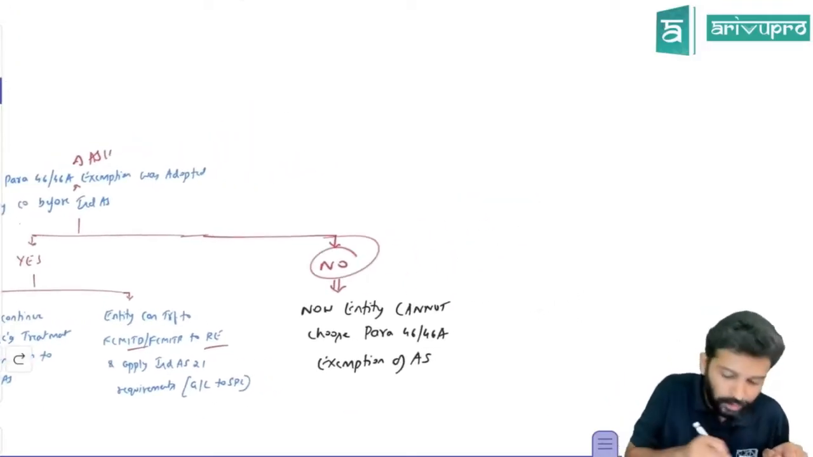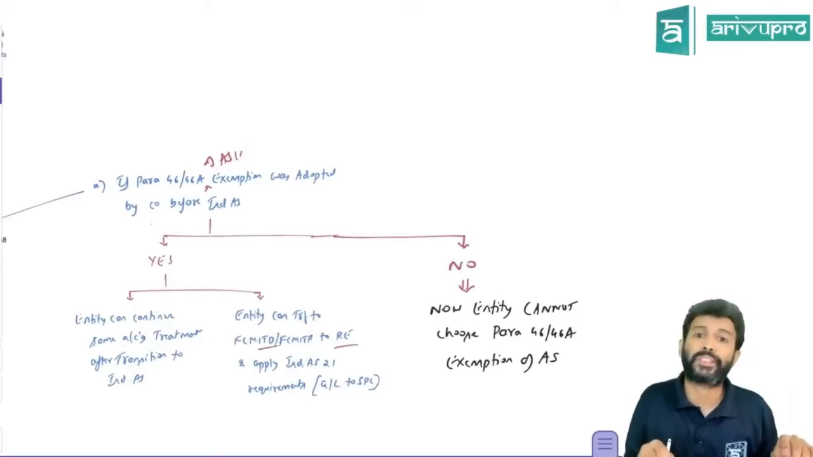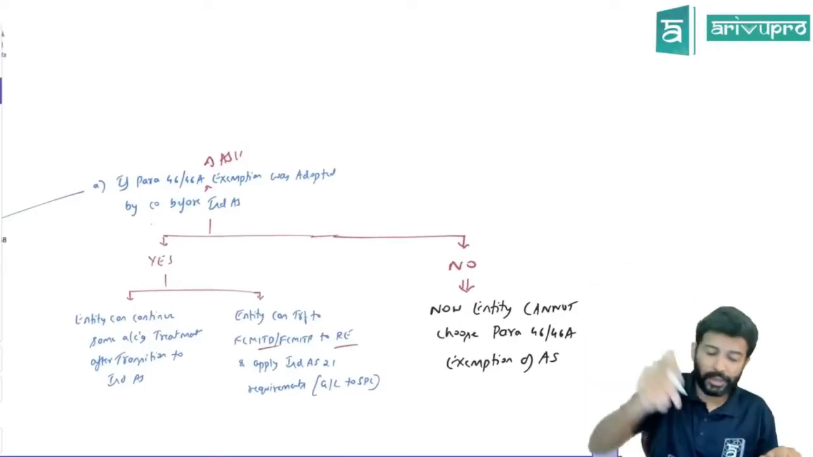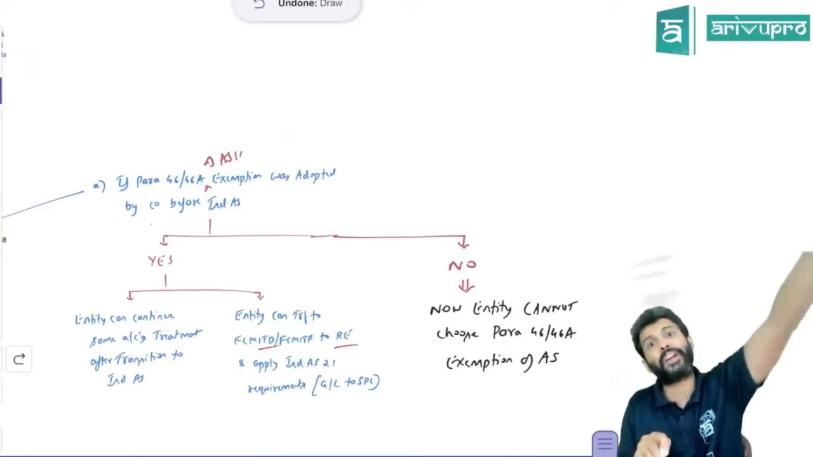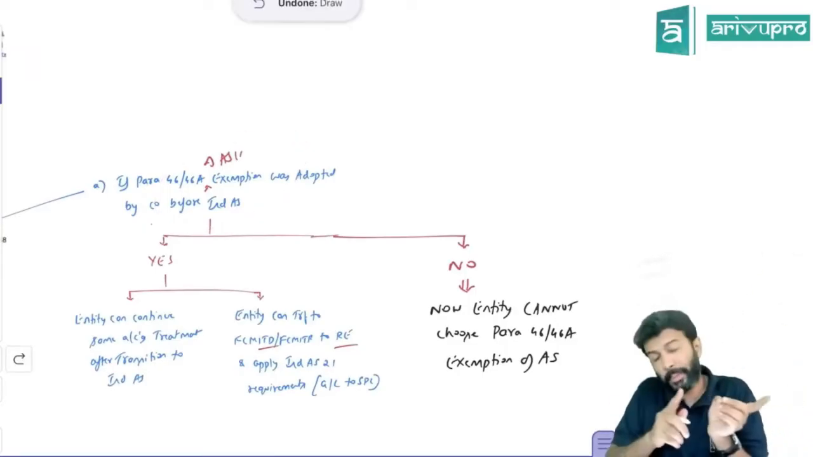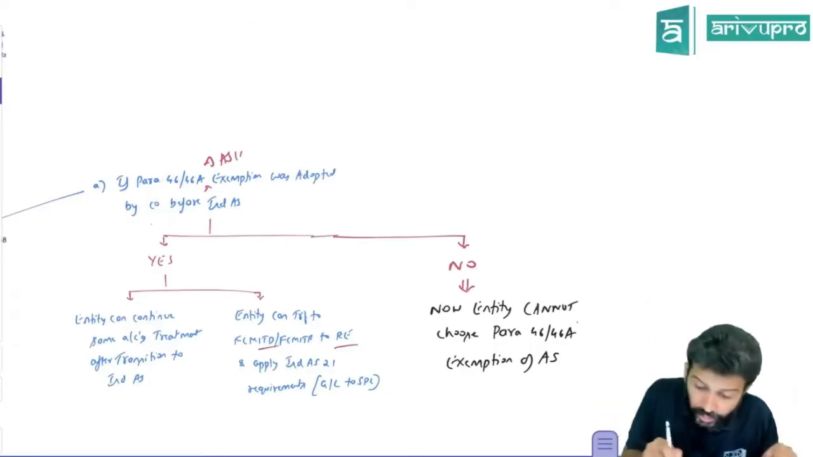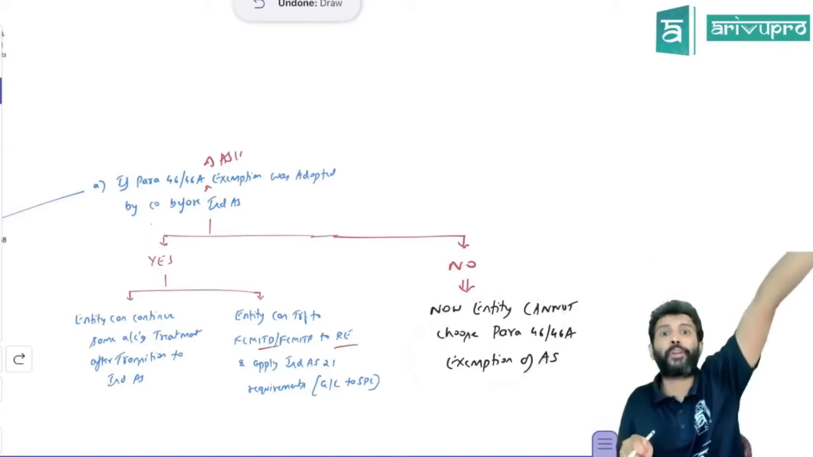Okay. However, this para 46A exemption was not adopted by the company at the time of AS 11. When AS 11 was applicable, the company did not utilize this option. Meaning the gain or loss they were transferring to P&L. This para 46A exemption was not availed; the company did not choose it. Now can the company choose? Now the entity is saying, after IND AS is applicable, I will choose para 46A exemption.